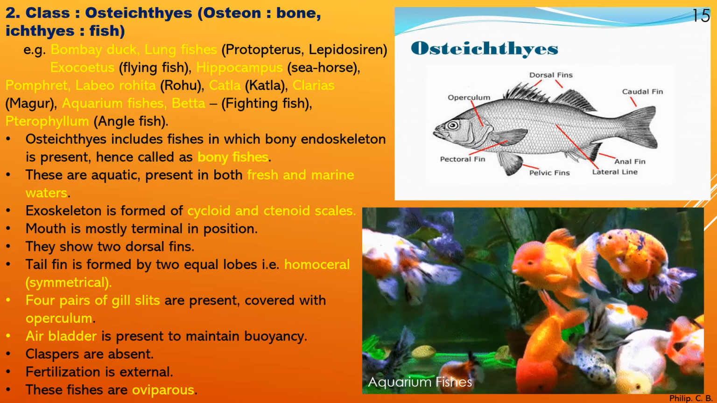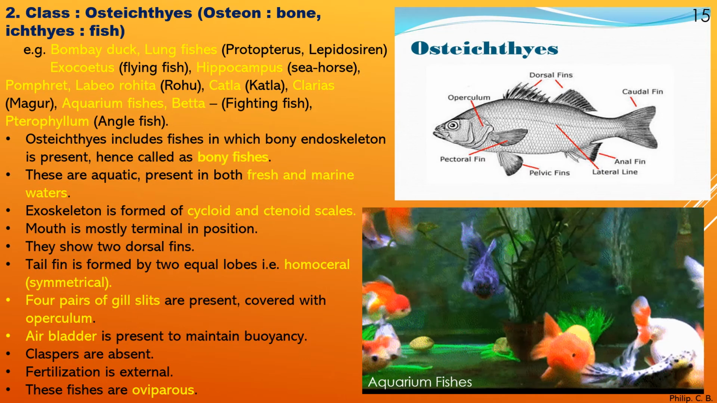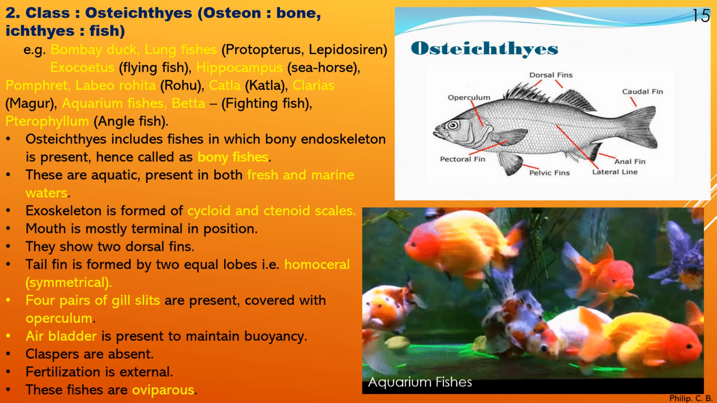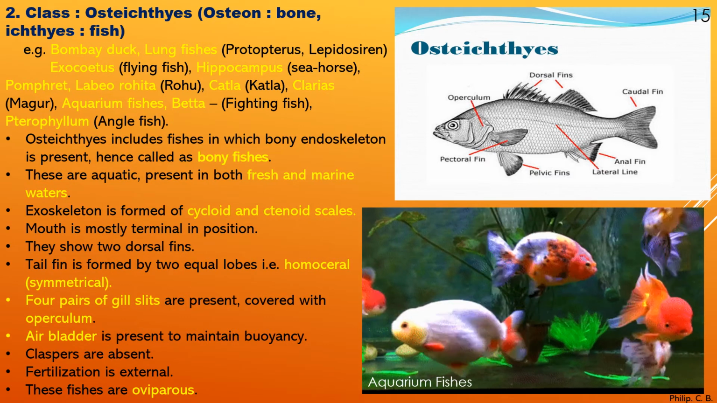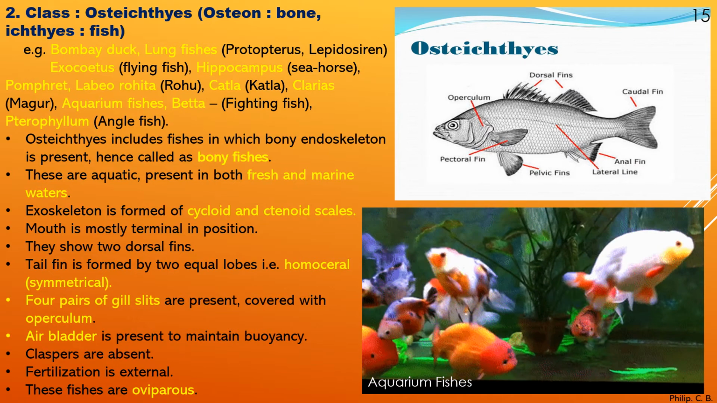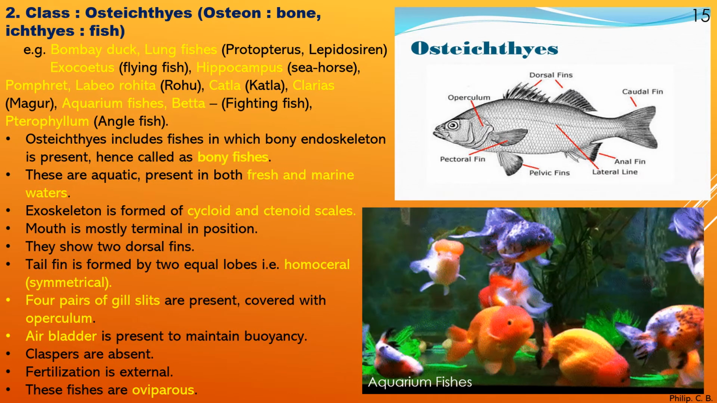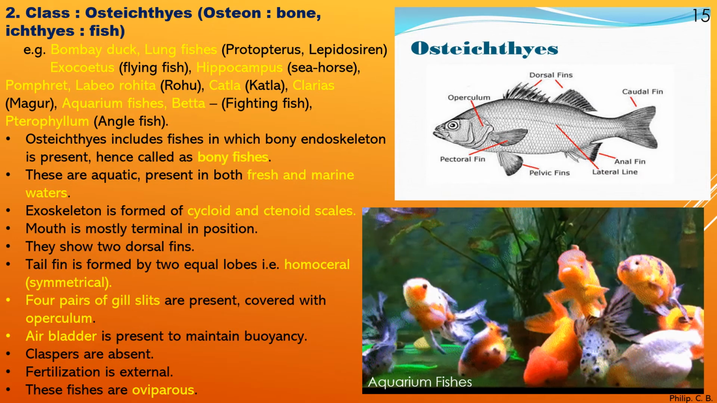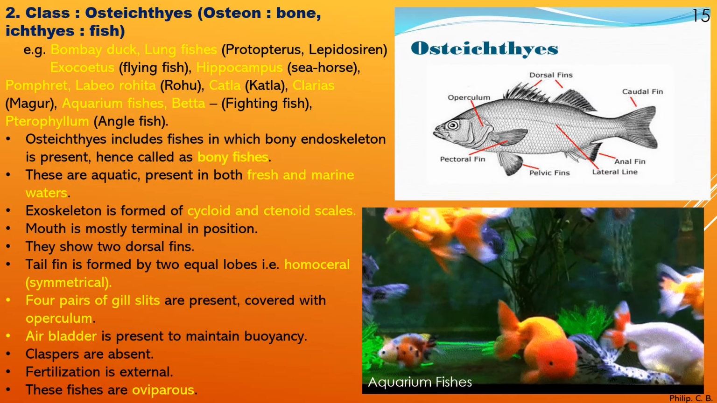Then four pairs of gill slits are present, covered with operculum. Air bladder is present to maintain buoyancy. Claspers are absent; claspers are present in the cartilaginous fishes or shark. Fertilization is external, these are oviparous, meaning most of them lay eggs.